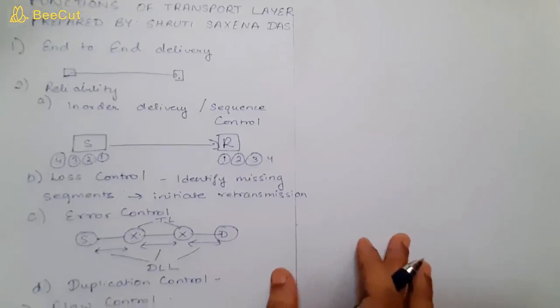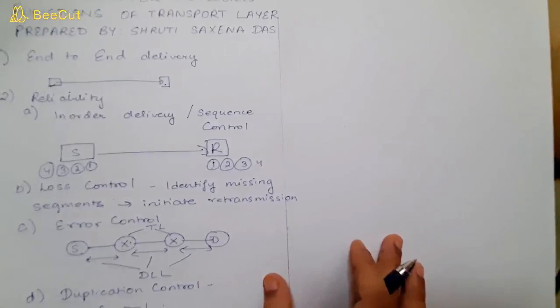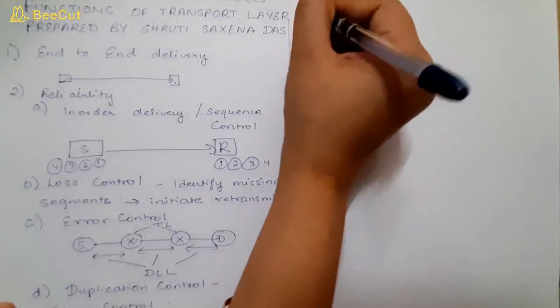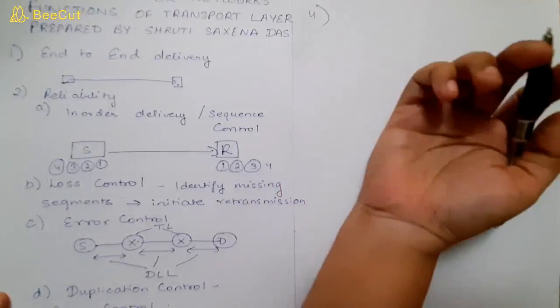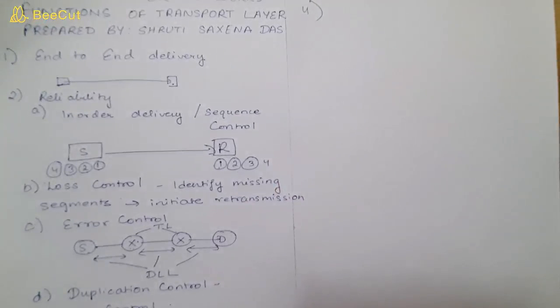Then the next one is, after your flow control, we have the next function of the transport layer, which is the fourth function, which is multiplexing and demultiplexing.